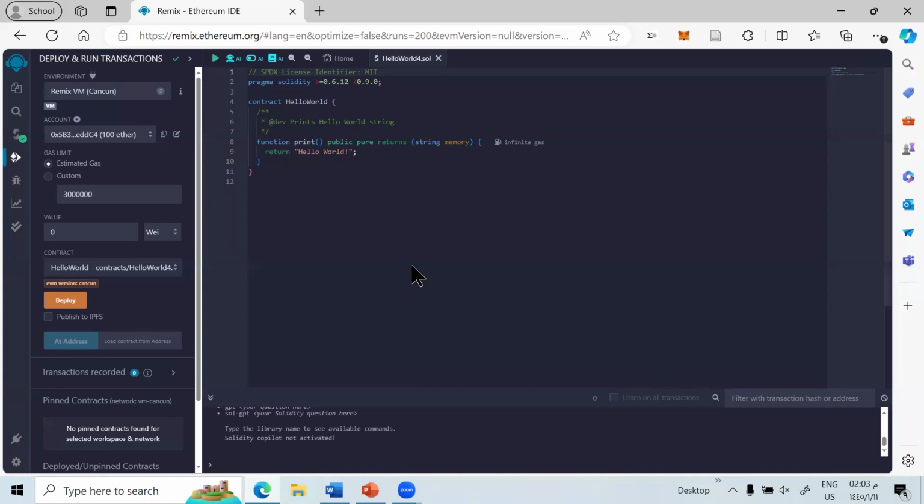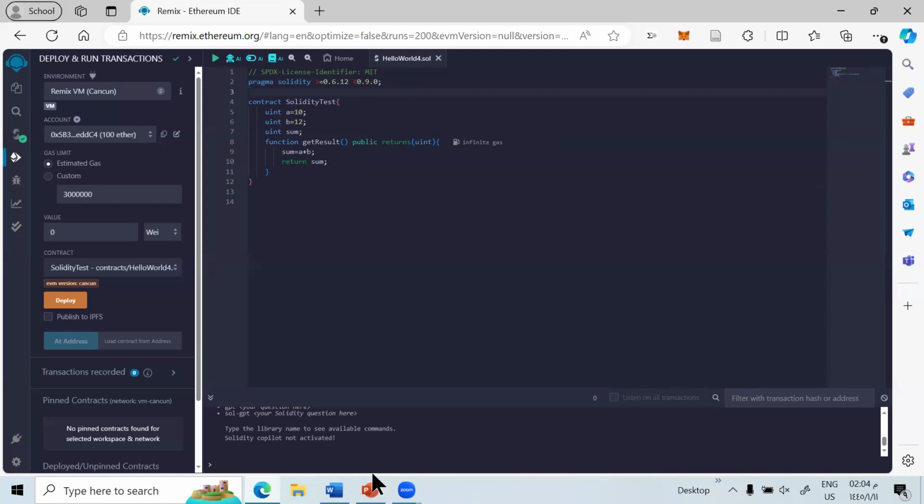Okay, now let's try to write some code and check the output. I will add this code and explain it. Let's explain it line by line, then compile it, and deploy and run this code.